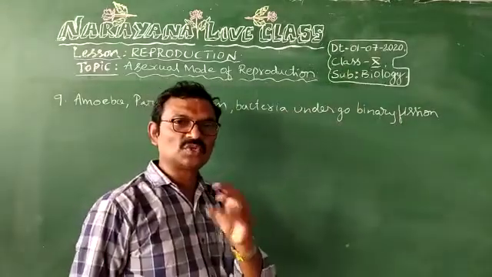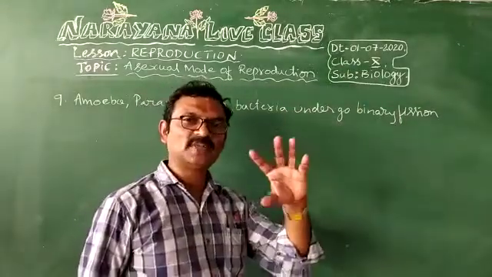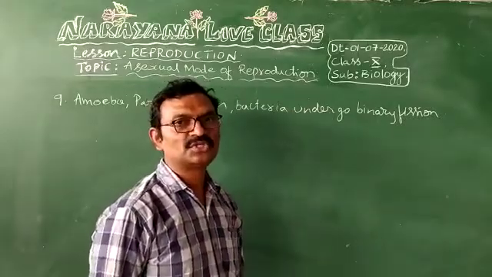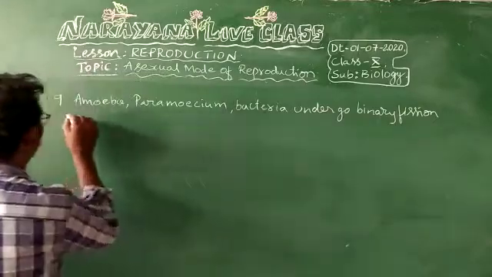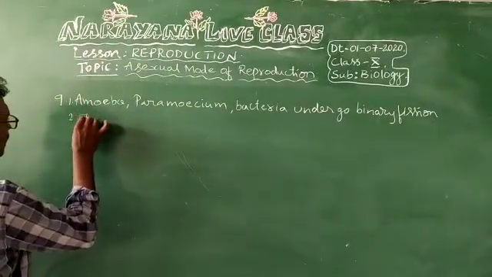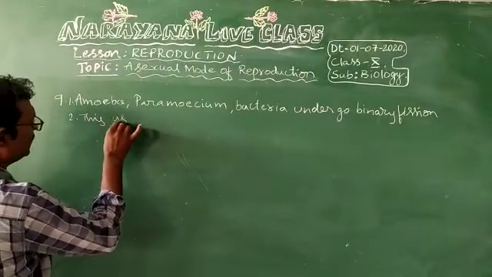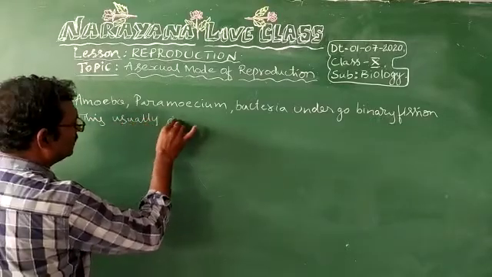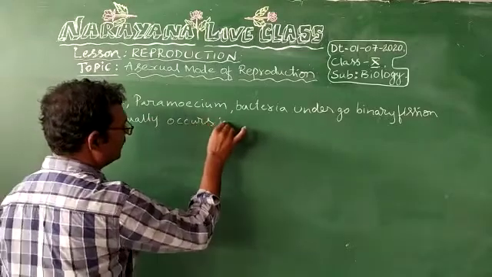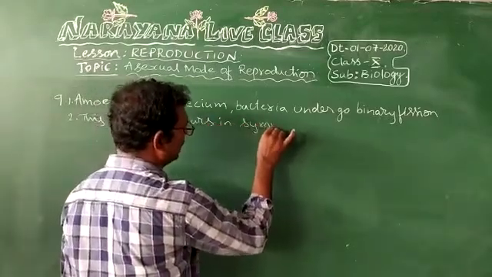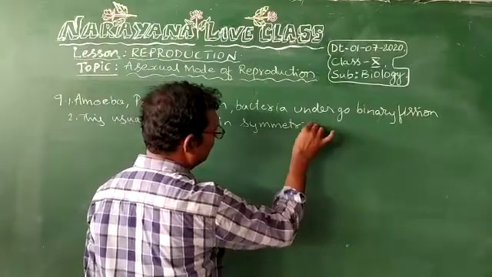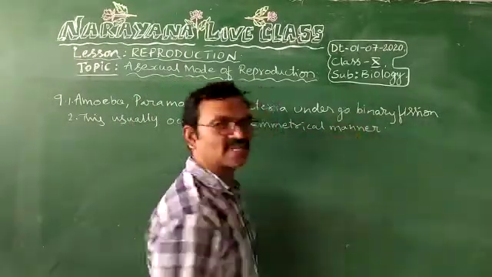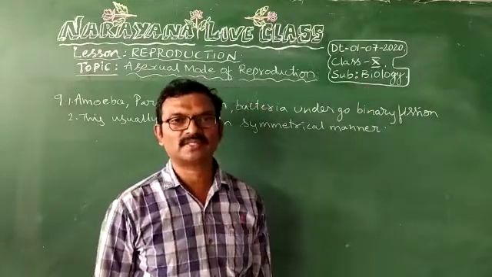If they split into two, it is called binary fission. If they split into more than two, it is called multiple fission. This means binary fission usually occurs in a symmetrical manner. That means both the young ones will have the same body parts.